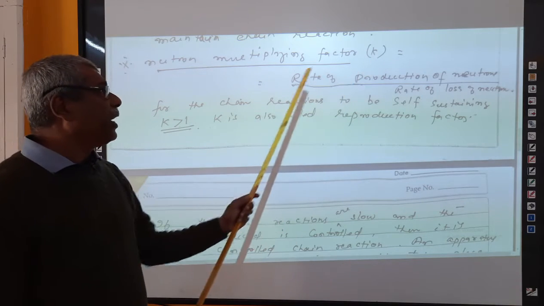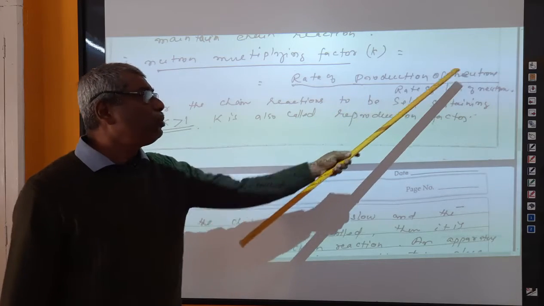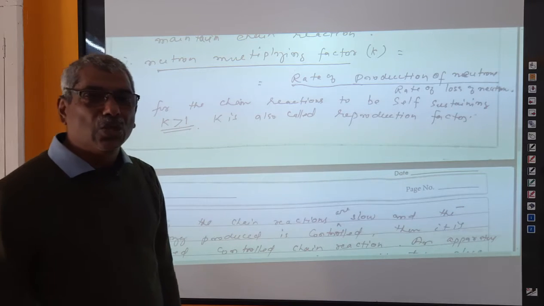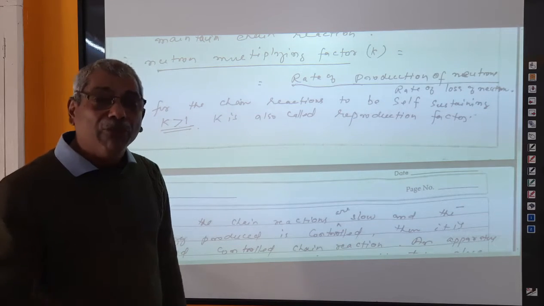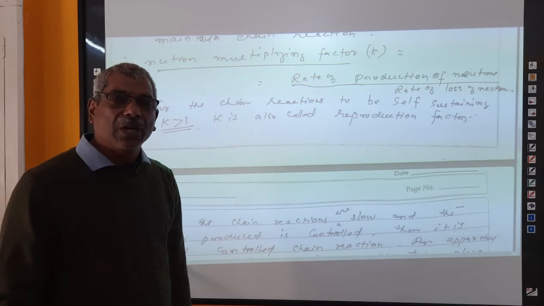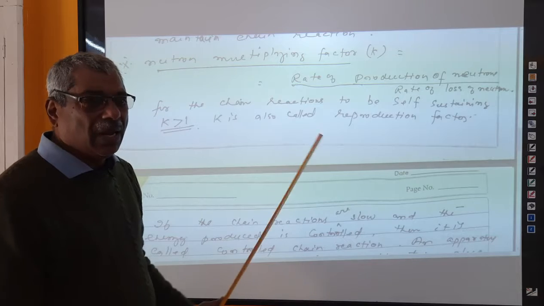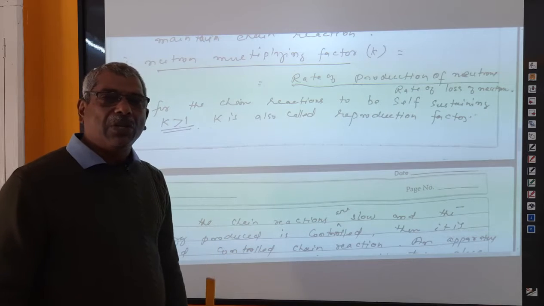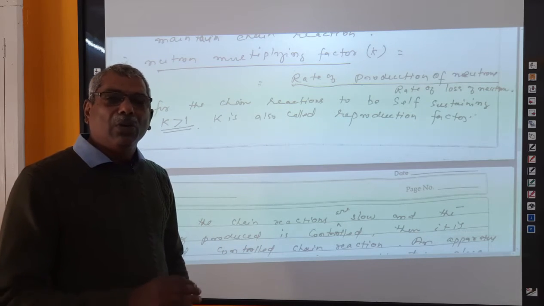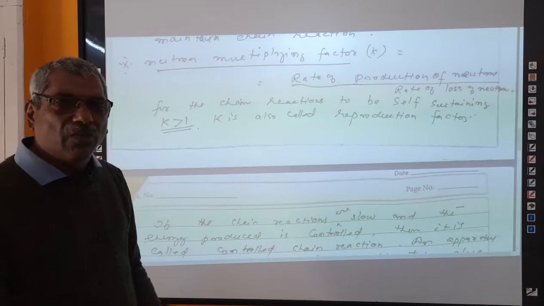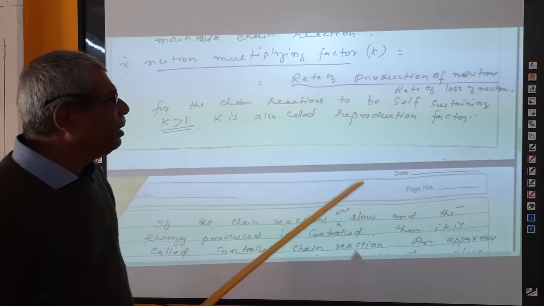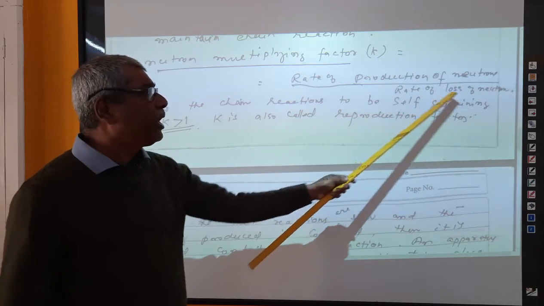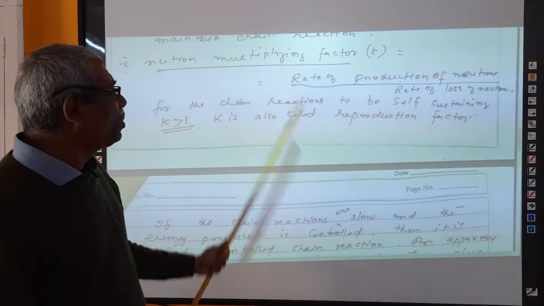Neutron multiplication factor K is equal to rate of production of neutrons divided by rate of loss of neutrons. In certain conditions, we can reduce the number of neutrons which are active, which are ready to hit other fresh nuclei. That can be reduced. Understand? If it is kept as it is, then the chain reaction will be sustained. That means the reaction will go on until the entire nucleus is totally and completely finished due to fission reaction. So rate of production of neutrons divided by rate of loss of neutrons, this is what is called K.